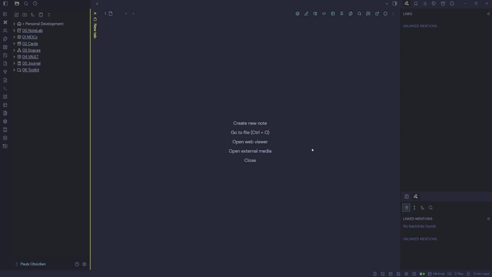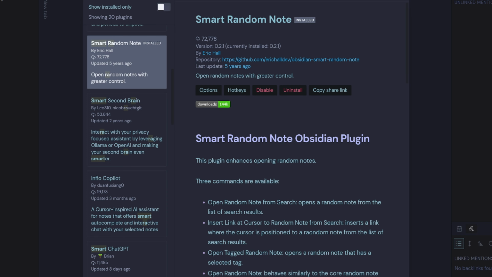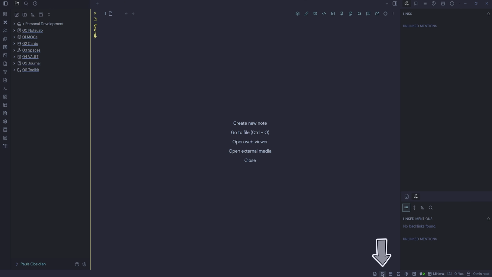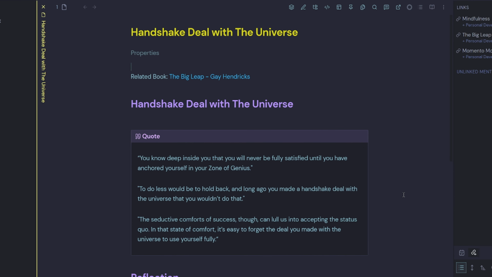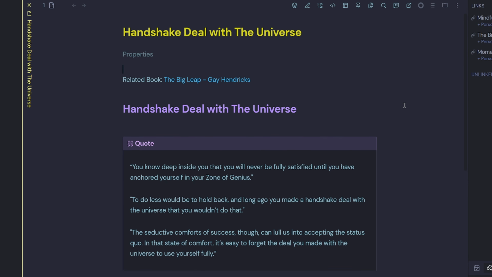When I'm feeling a little lost or too tired to create notes inside of Obsidian, I use the Smart Random Note plugin to flush out my old notes. So down on the status bar here, I have a little dice icon which opens a random note from my vault. So this one was the handshake deal with the universe from the book The Big Leap by Gay Hendricks. So we've got a little quote here: "You know deep inside that you will never be fully satisfied until you have anchored yourself in the zone of genius."